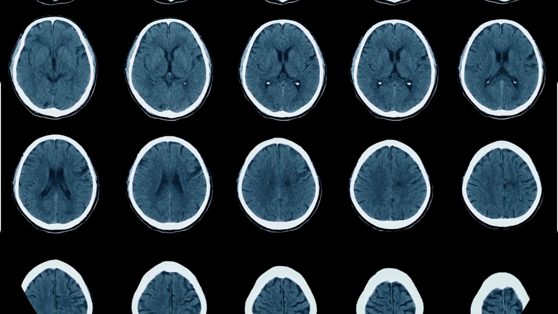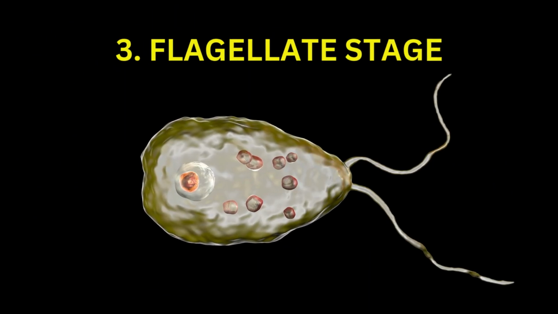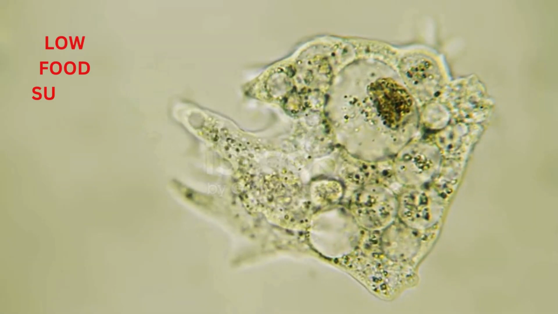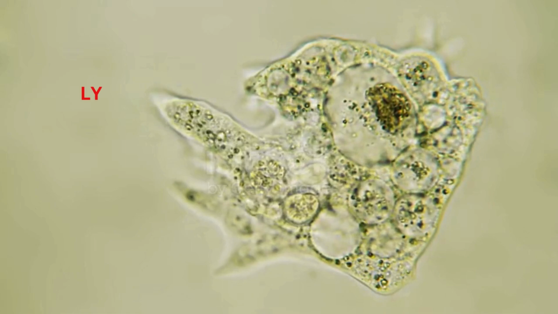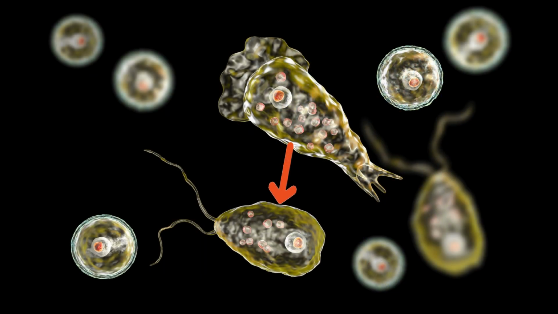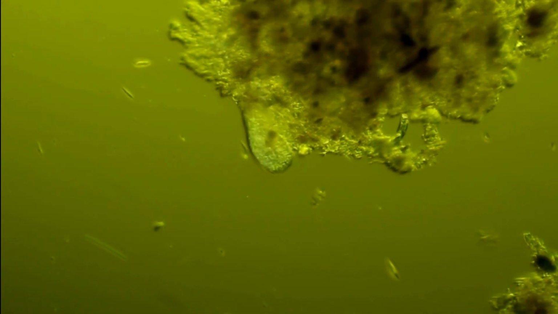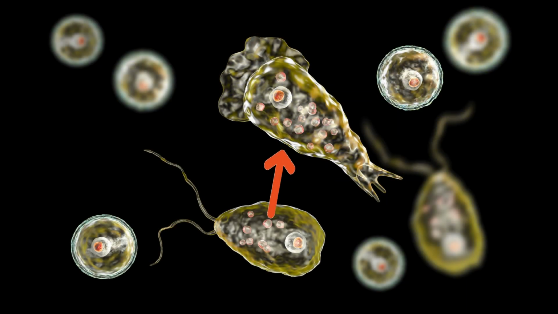The third stage is the flagellate stage. When trophozoites are in an environment with a low food supply, they can transform into a flagellate form. This stage is characterized by the presence of 2 whip-like structures called flagella, which allow the amoeba to swim freely in the water. If conditions improve, the flagellate form can revert back to the trophozoite stage.